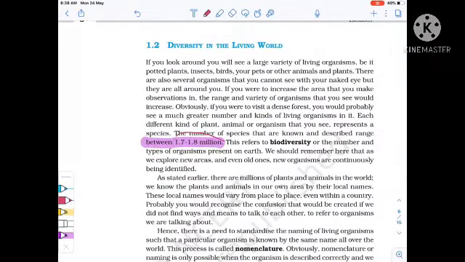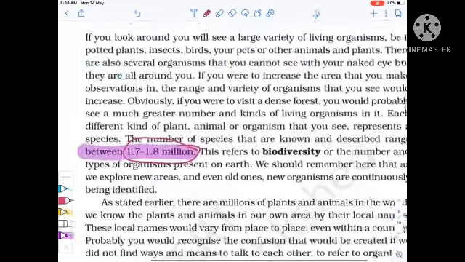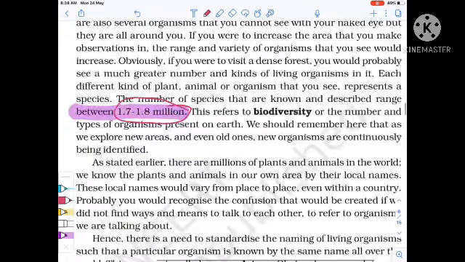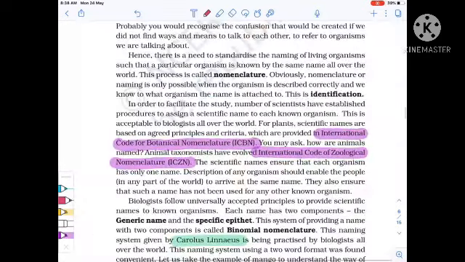Now this is the estimated number of species on Earth. Remember, this has already been asked in a previous question: 1.7 to 1.8 million. Now here these two short forms, ICBN and ICZN. Remember the full forms: International Code for Botanical Nomenclature and International Code for Zoological Nomenclature. Important.